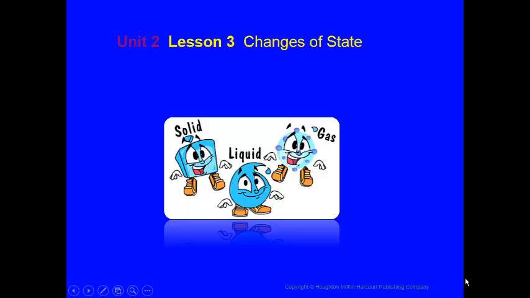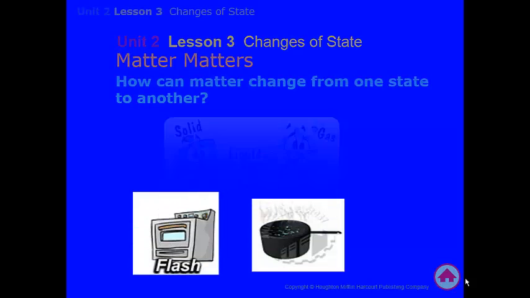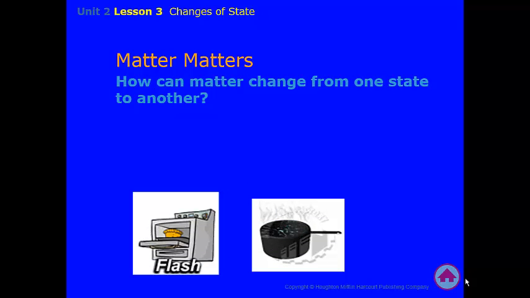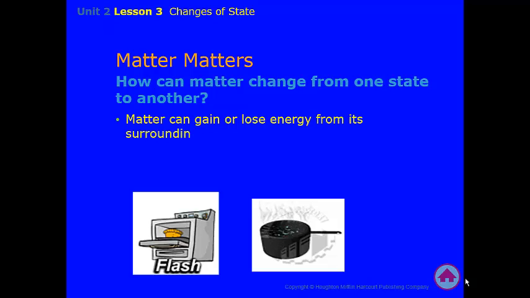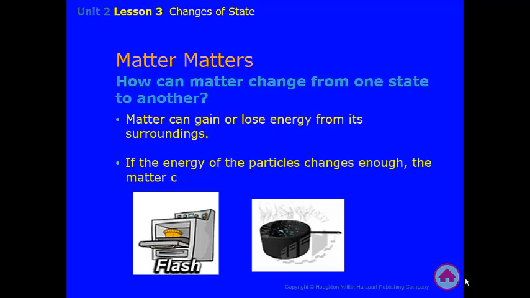Today we're going to move on to lesson 3 of our unit 2. This is called changes of state. Matter matters. How can matter change from one state to another? Matter can actually gain or lose energy from its surroundings, and because of that, it'll cause it to have a state change. If the energy of the particles changes enough, you can have a change in state.